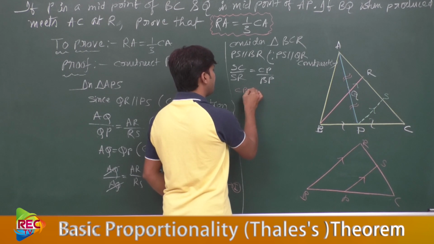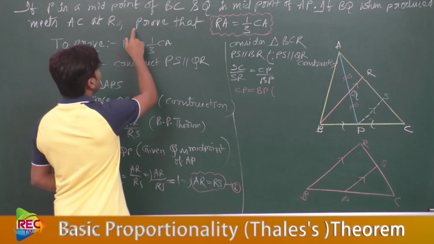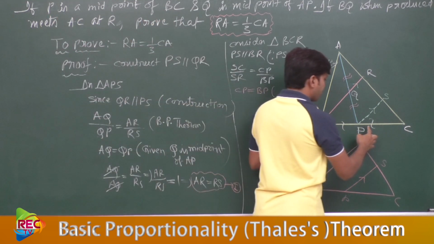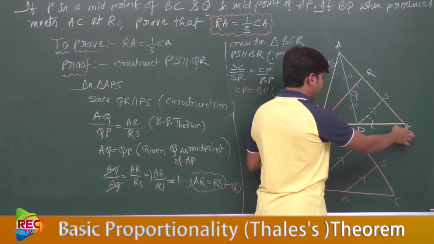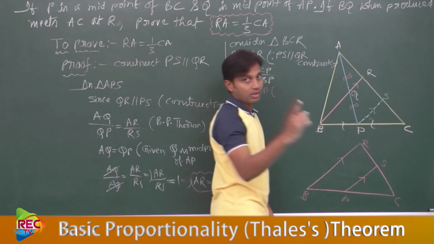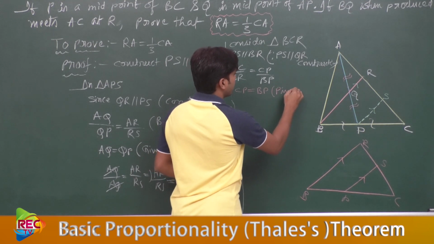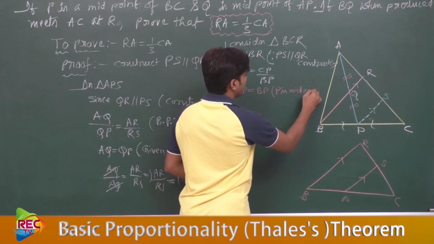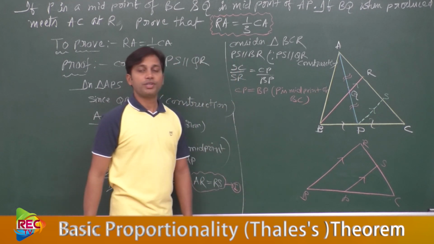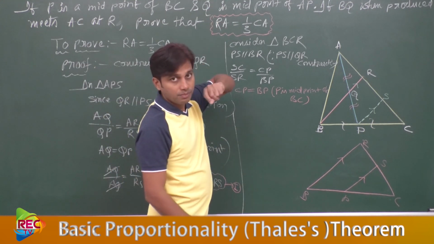Yes, here we can write CP equal to BP because it is given that P is a midpoint of BC. Because P is a midpoint of BC, therefore BP and CP are equal. P is a midpoint of BC, it is given in the problem.